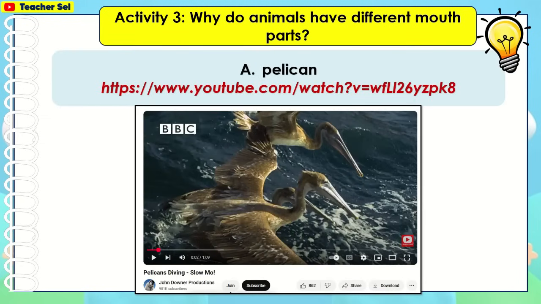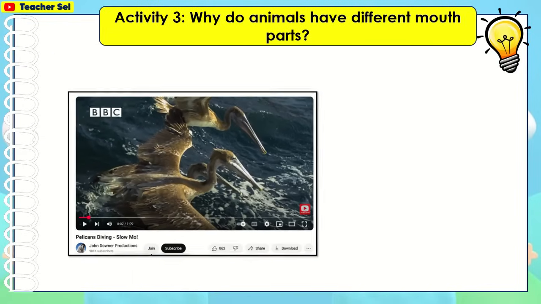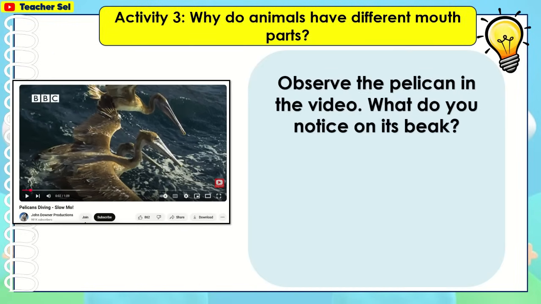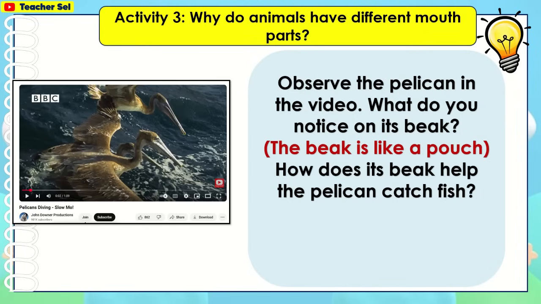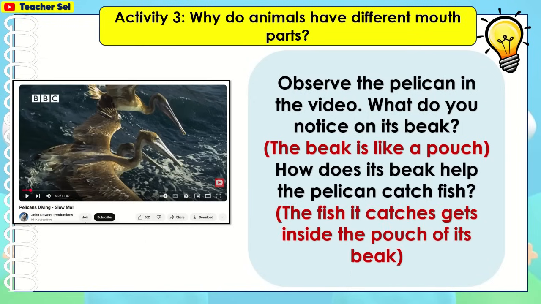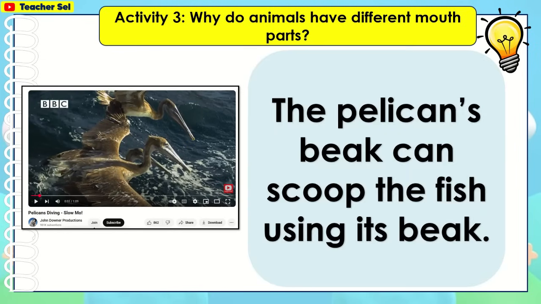A pelican. Here is the YouTube link. Observe the pelican in the video. What do you notice on its beak? The beak is like a pouch. How does its beak help the pelican catch fish? The fish it catches gets inside the pouch of its beak. The pelican's beak can scoop the fish.